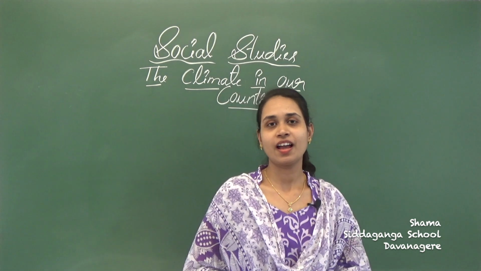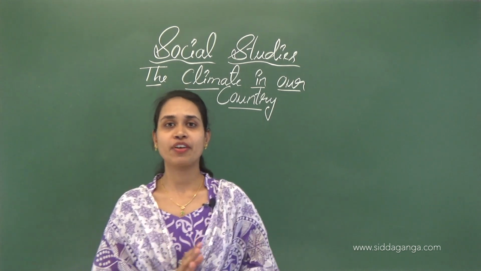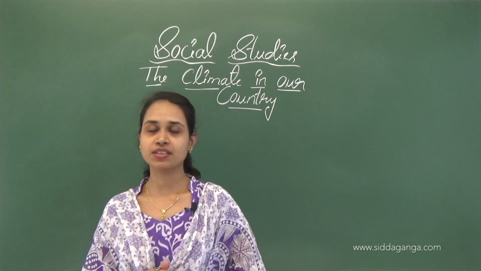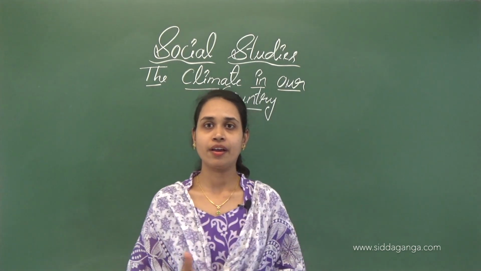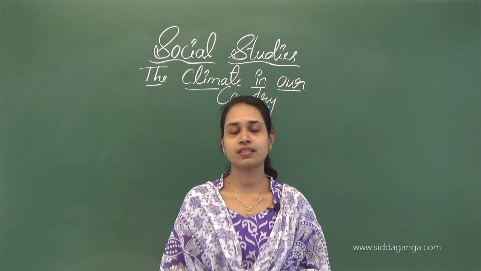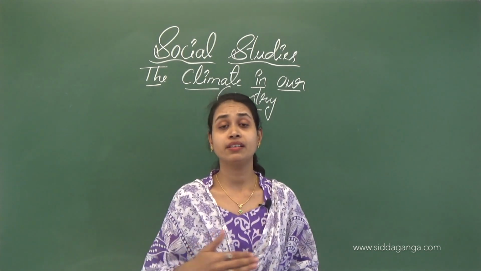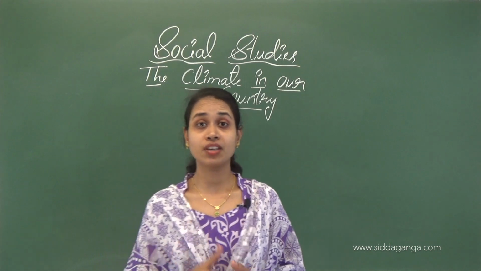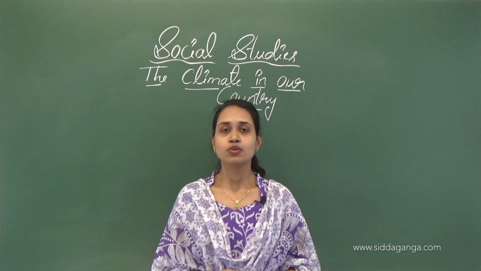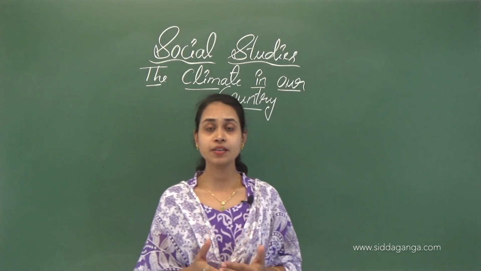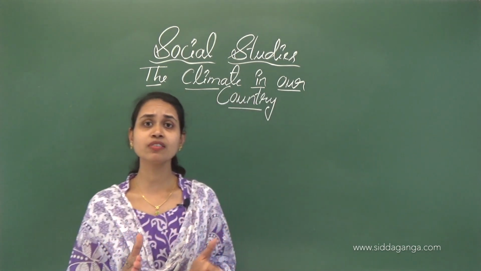Hello everyone and welcome back to our social study class. In the previous class we already learned about the 5 physical features of our country, isn't it? Which is the first physical feature? Yes, the northern mountains, then northern plains, western desert, southern plateaus, the coastal lines and then islands. There are 5 physical features, isn't it? We already know that we saw different types of weather in these physical features.